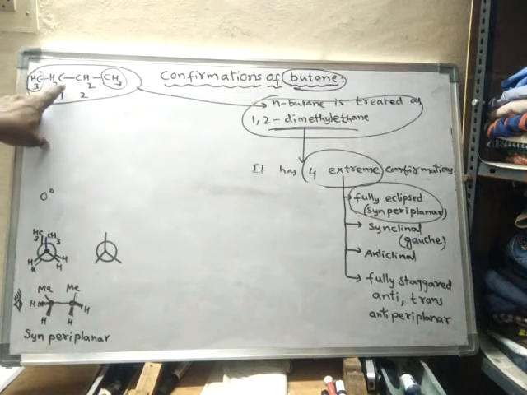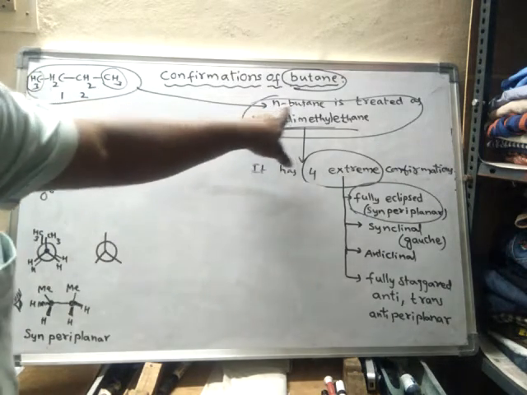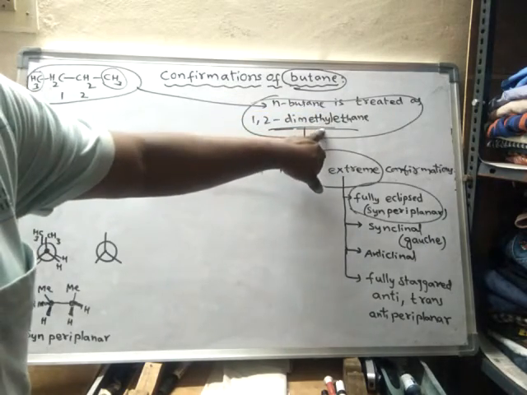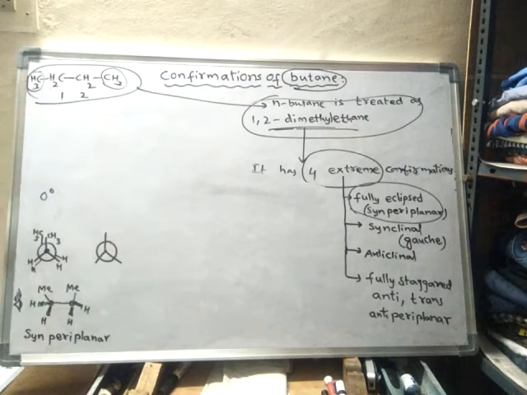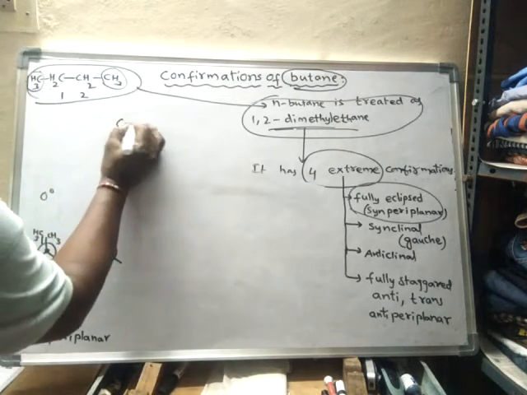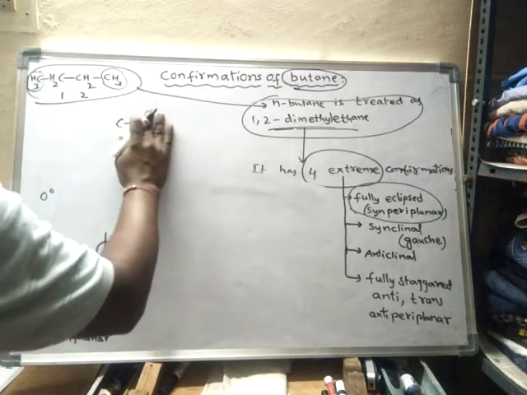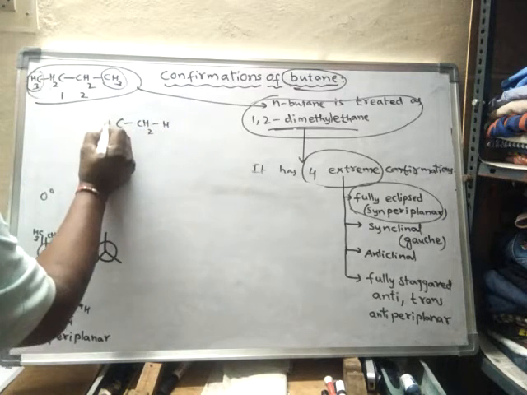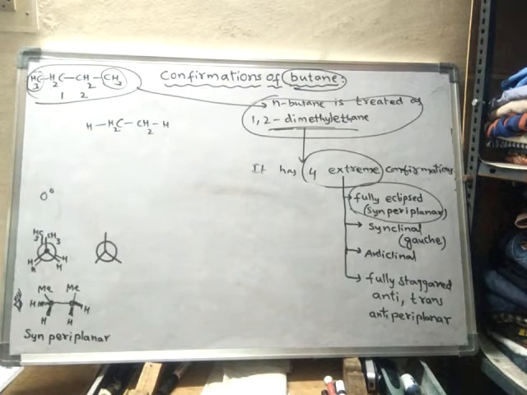N-butane is treated as 1,2-dimethyl ethane, because in ethane there are 3 hydrogens on each carbon.